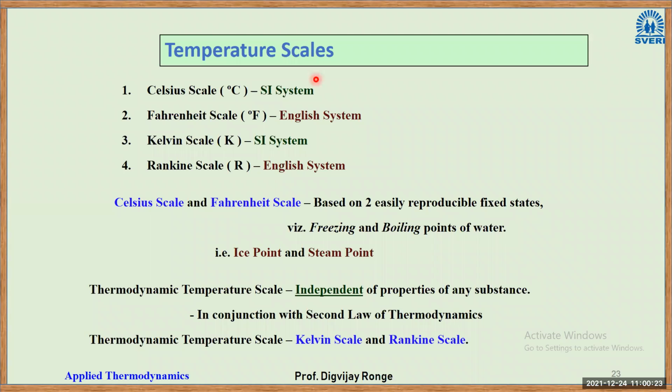Asavari is saying 273. Okay, any other answer? So actually it is 273.15 Kelvin. It is equivalent to 0 degrees Celsius, right?